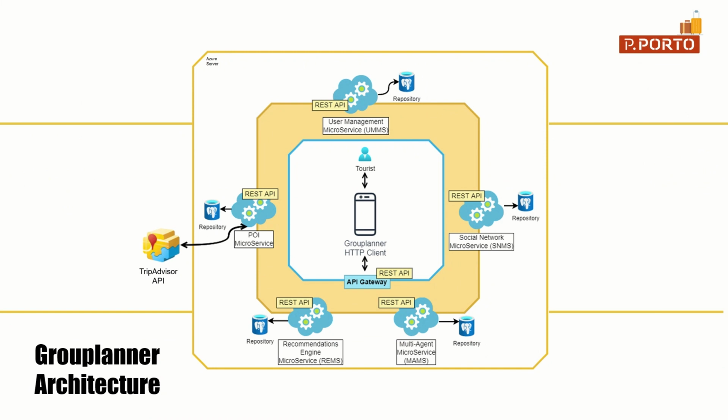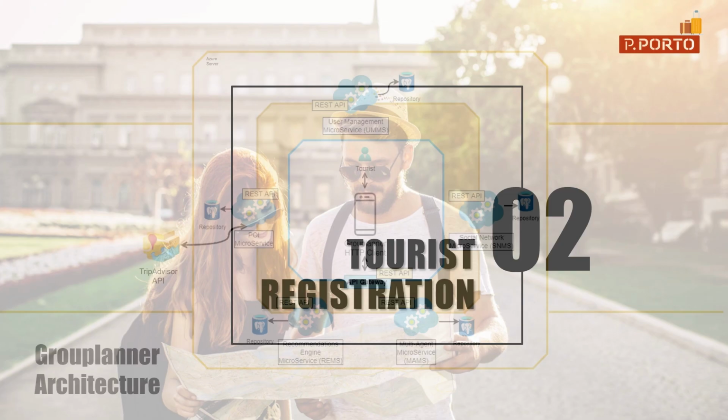Grouplanner is based on a microservices architecture implemented using .NET, composed of 5 microservices published in Microsoft Azure server: the user management microservice, responsible for managing the user's data; the social network microservice, responsible for persisting all the groups and subgroups data; the points of interest microservice, which retrieves and updates the point information using the TripAdvisor API; the recommendation engine microservice is responsible for assigning the best matching point to the recommendations request, according to the points of interest retrieved by the point microservice. The multi-agent microservice was developed using the AAMAS multi-agent framework and C#.